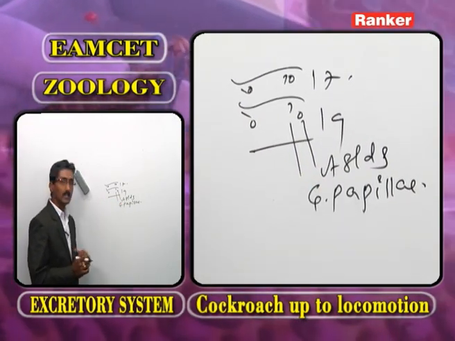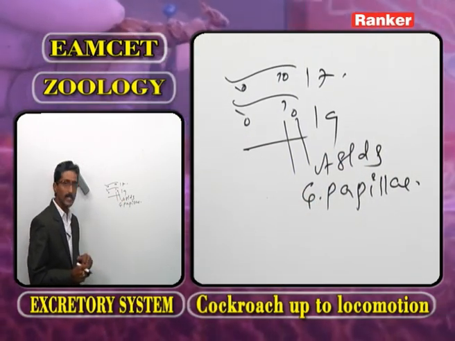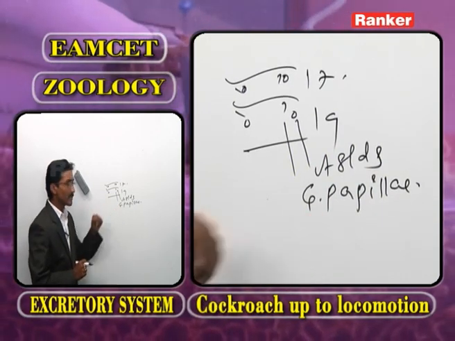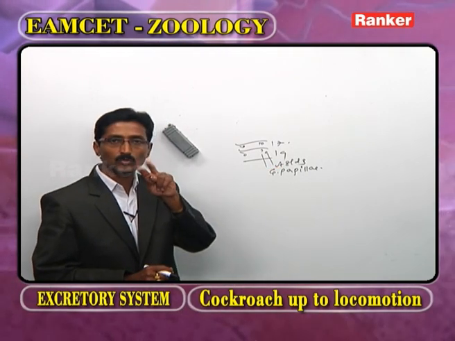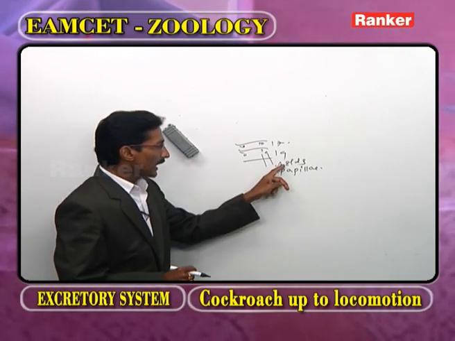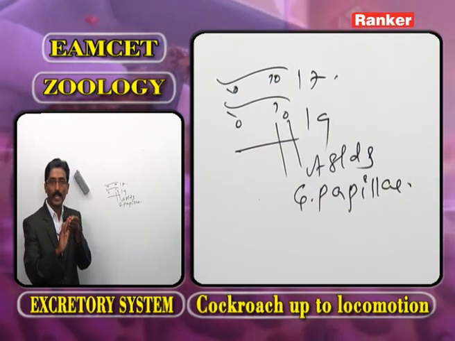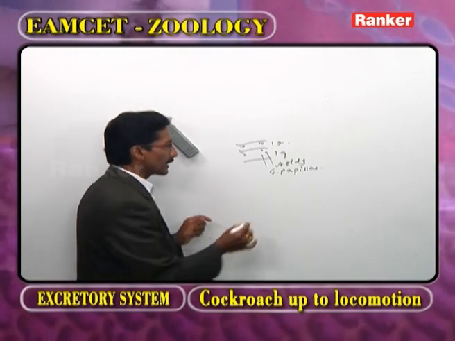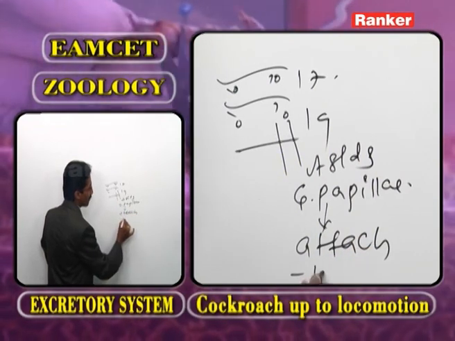Now you have to listen. As we observe, the accessory glands are the glands. What about the genital papillae? They are structures. Number of genital papillae, 2 pairs. Number of accessory glands, 2 pairs. Now the accessory glands and genital papillae help to attach the earthworms at the time of copulation.